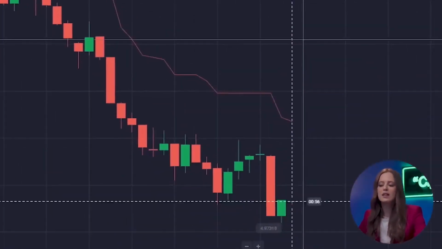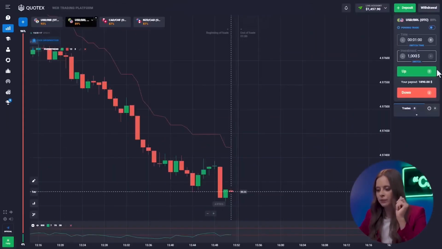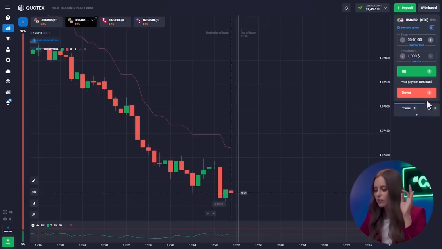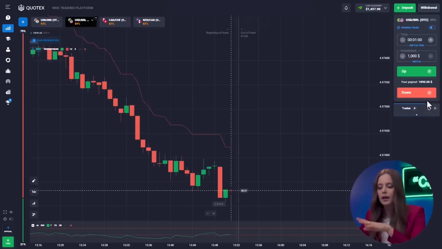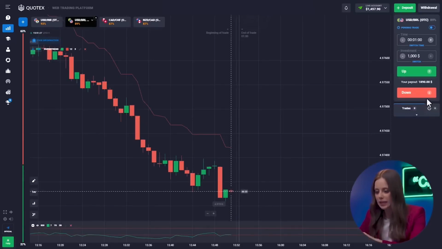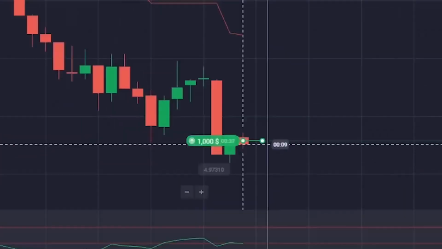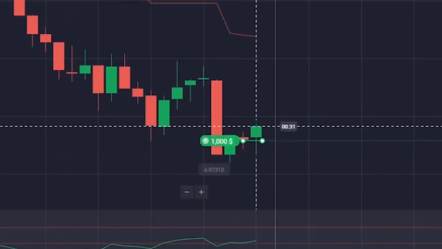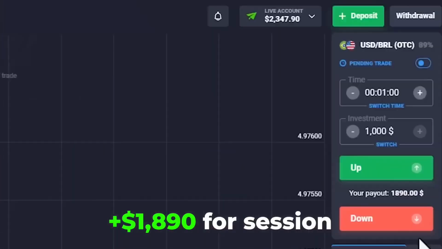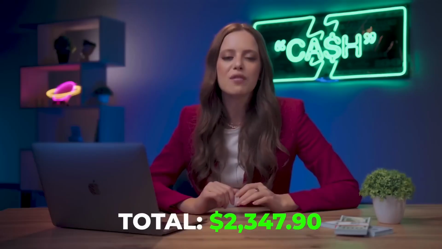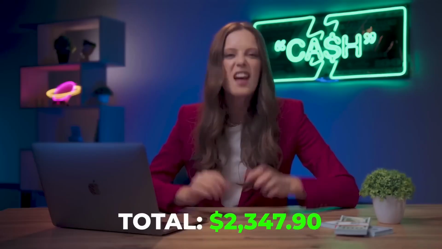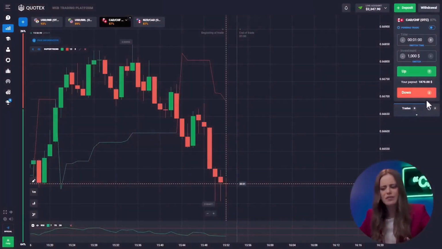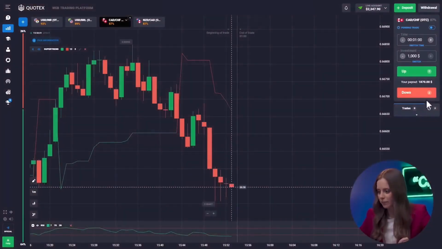Okay, the American and the Brazilian. Where are we? In the short time of our trading session, the first two pairs continue to remain similar. You see that, right? Here too, the period has run out of steam and the upward movement is beginning. We almost doubled our amount from 1,000 and now we have 2,347 bucks. That's a real deal.